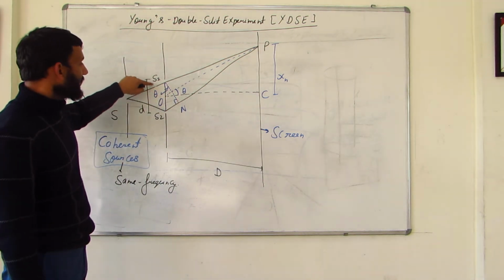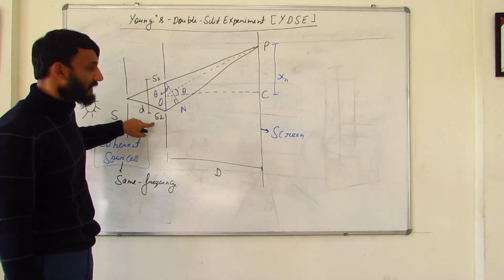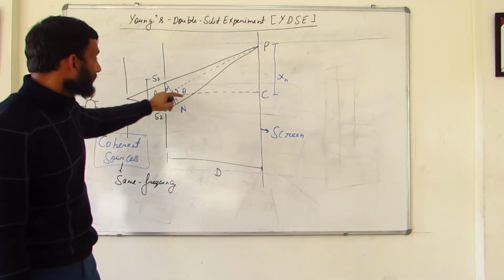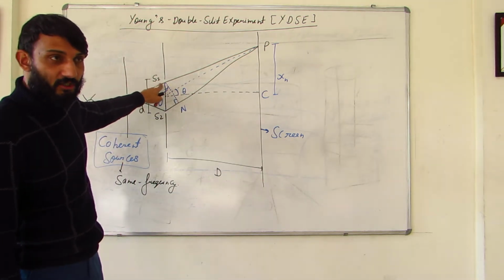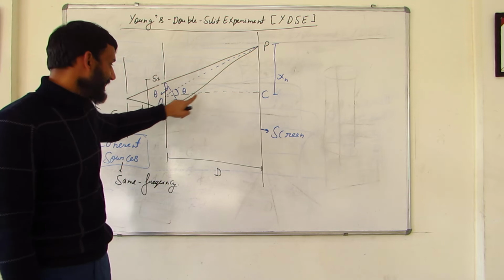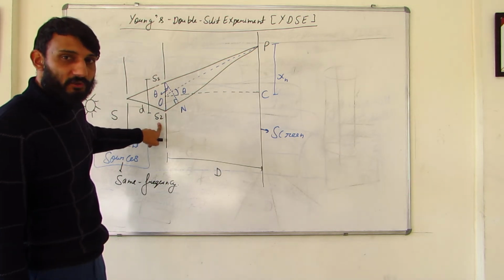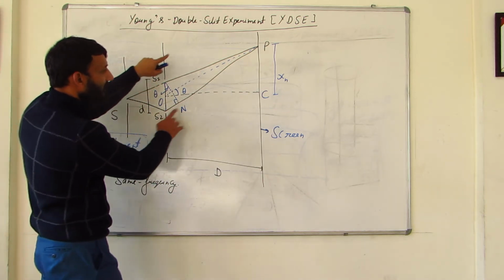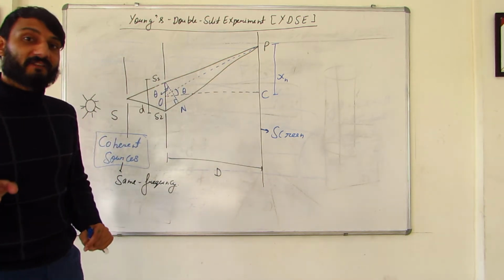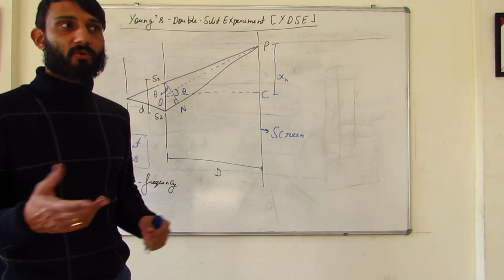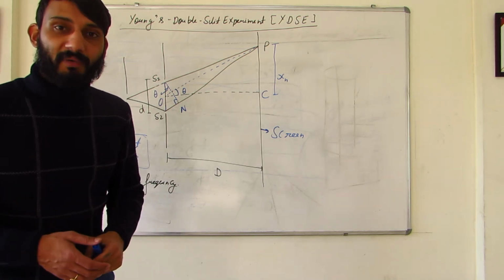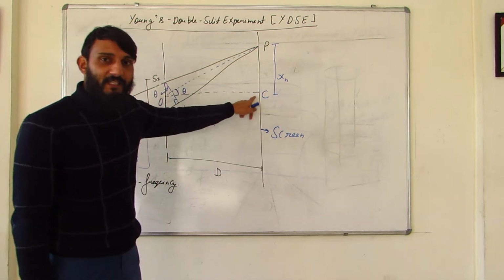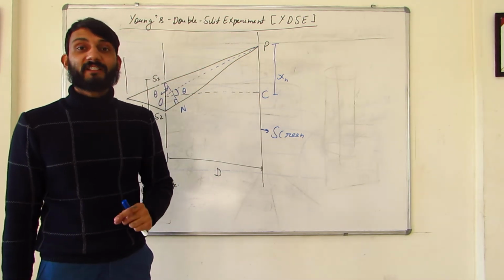Now as you can see, the wave from S1 and the wave from S2 reach point C, and the distance travelled by the wave from S1 to reach C and the distance travelled by the wave from S2 to reach C is the same, right? So when the distance is the same, there will be no path difference, because they have travelled equal paths. So since there is no path difference, this point C will be a bright point.